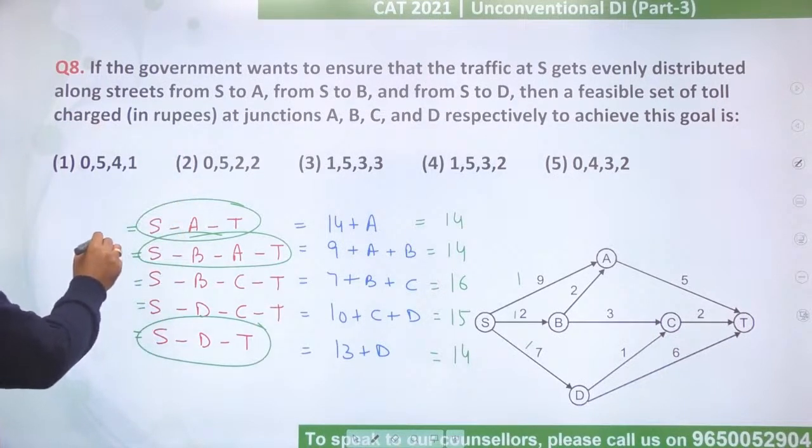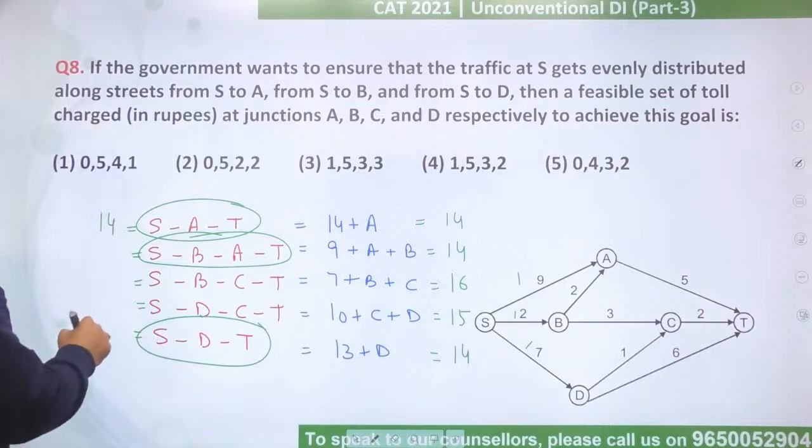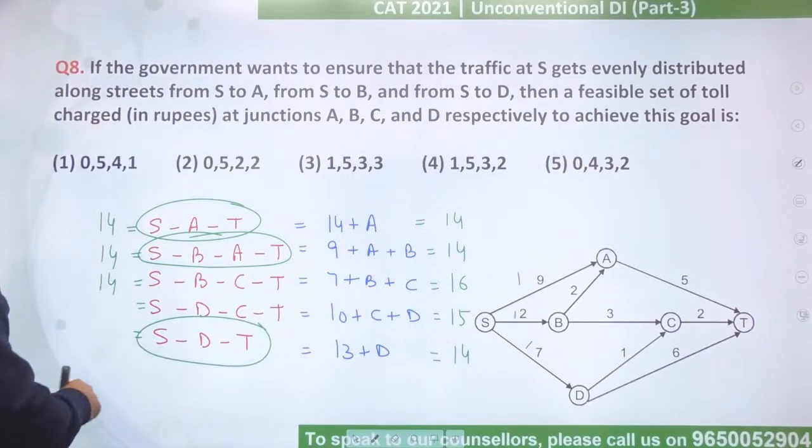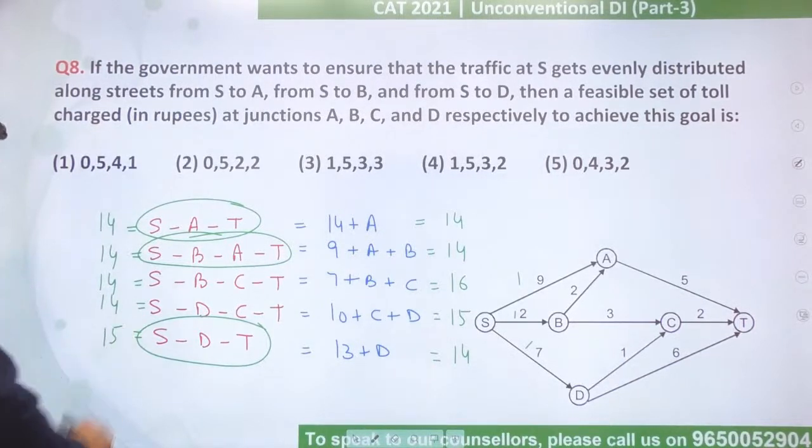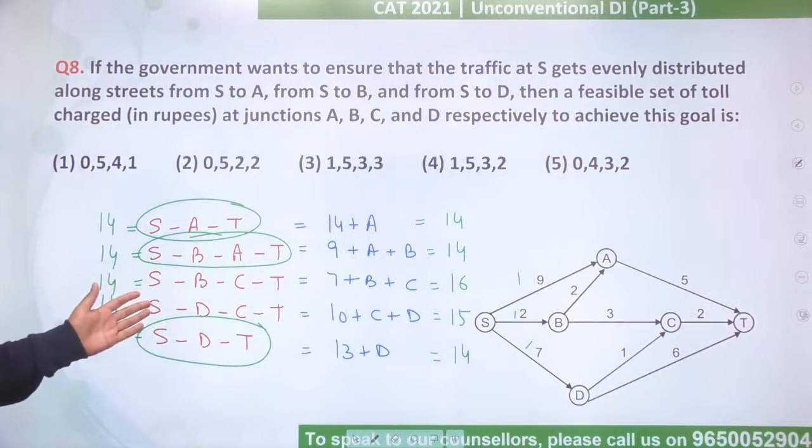So 14 plus 0 is 14. 9 plus 0 plus 5 is 14. 5 plus 2 is 7, 7 plus 7 is 14. 10 plus C plus D is 14. And this is 15. If this is the scenario, what would happen?